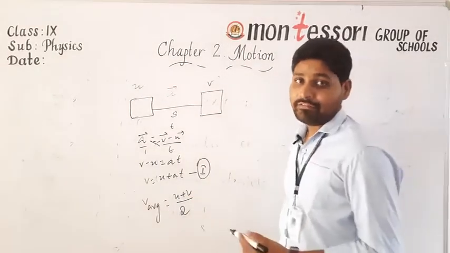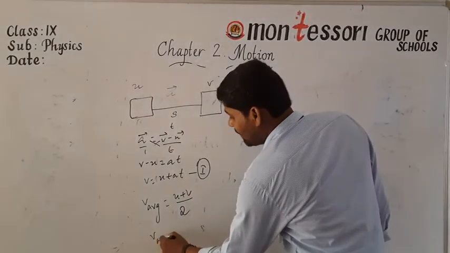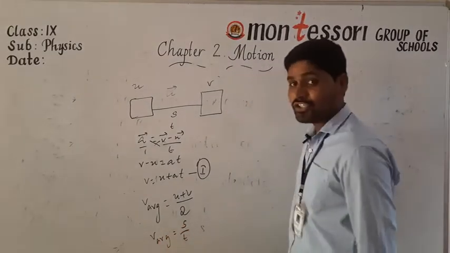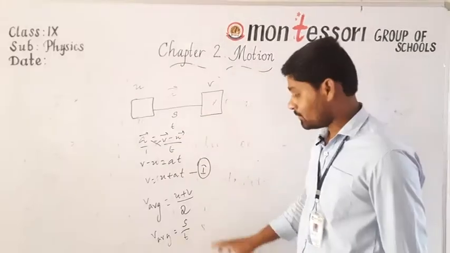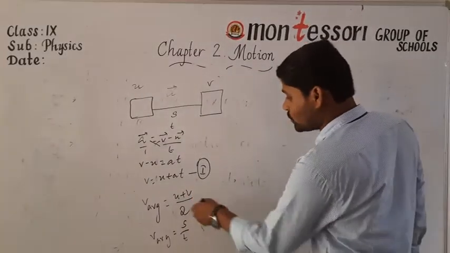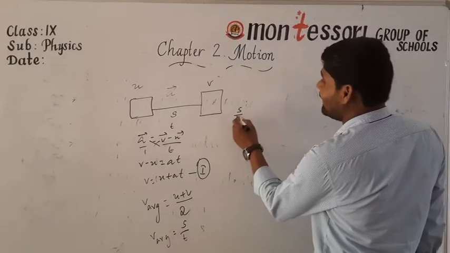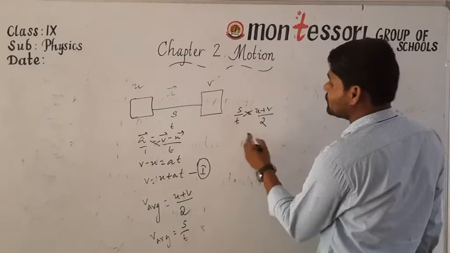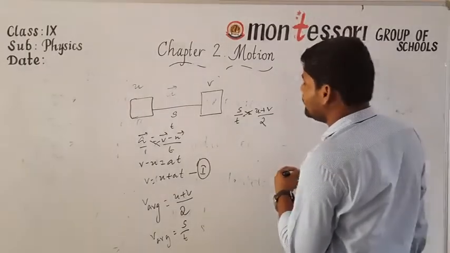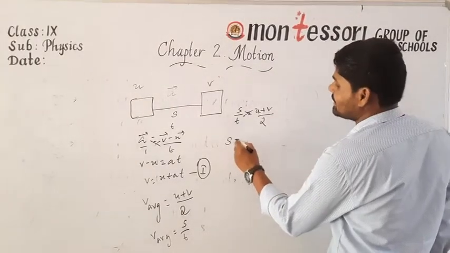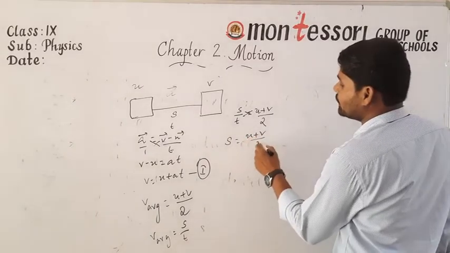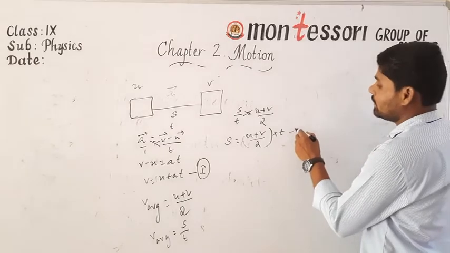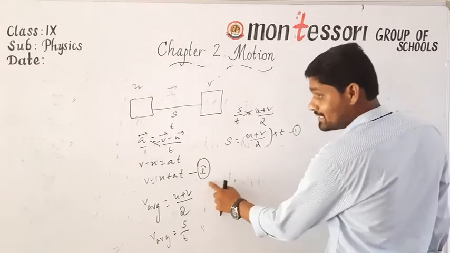But as you know very well, what is v average? Total displacement by time. These two are equal. If you equate these two, you get s by t is equal to (u plus v) by 2. If you do cross multiplication, we get s is equal to (u plus v) by 2 into t. Let it be equation one.